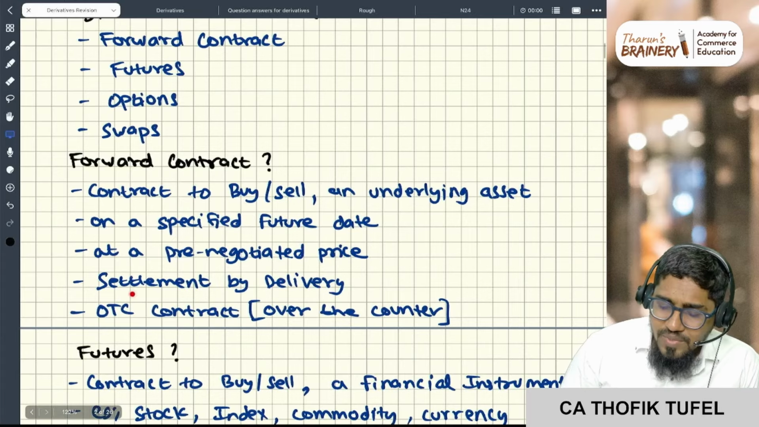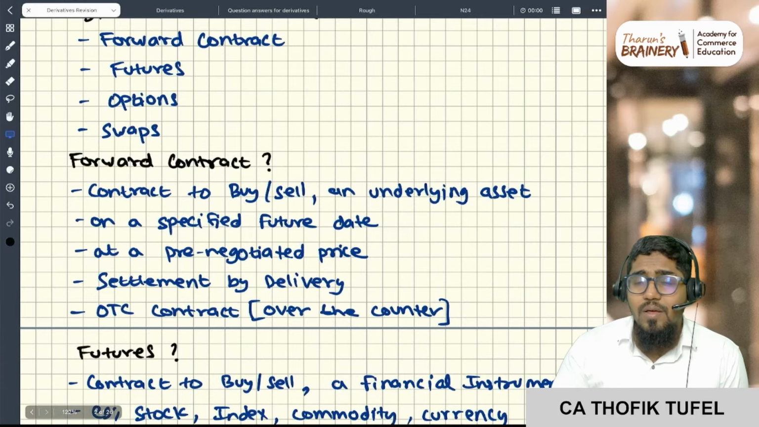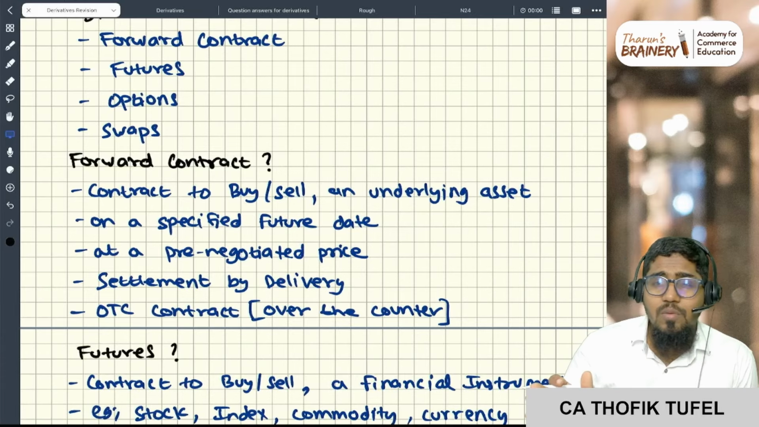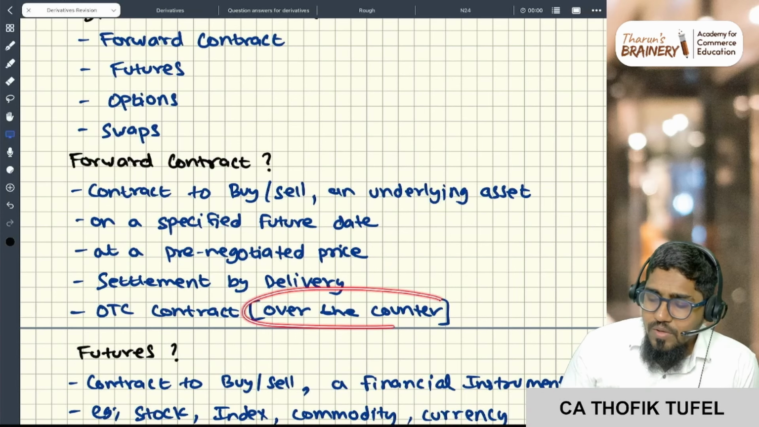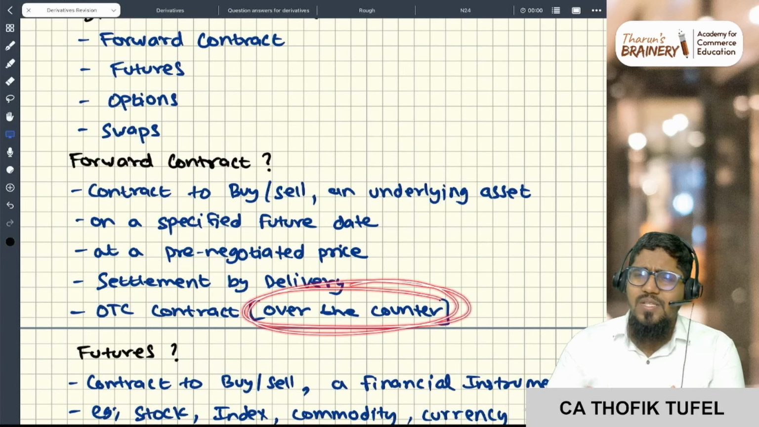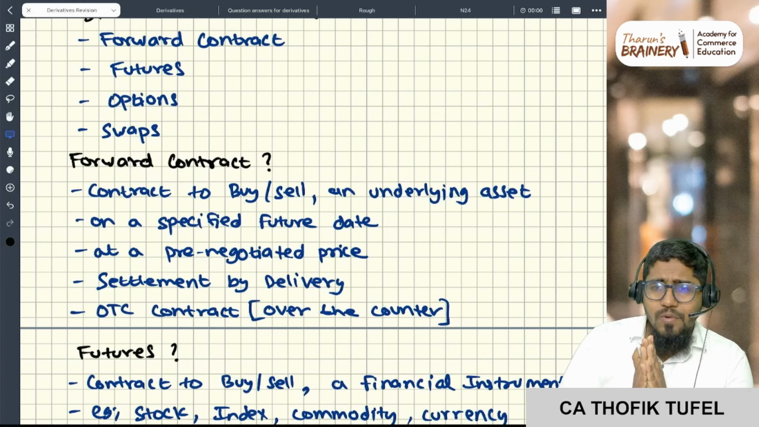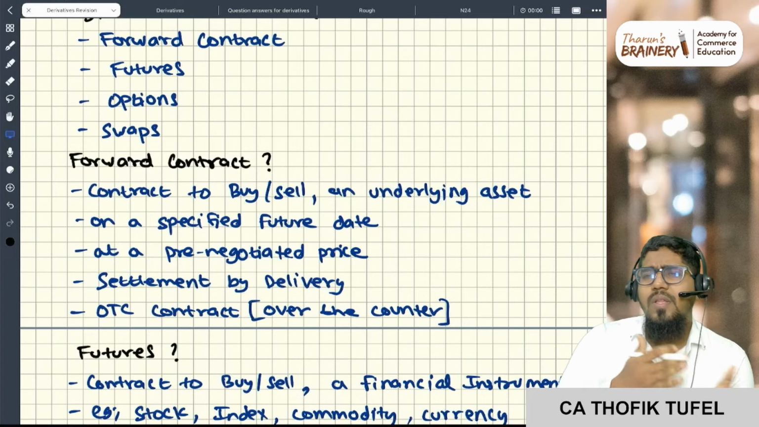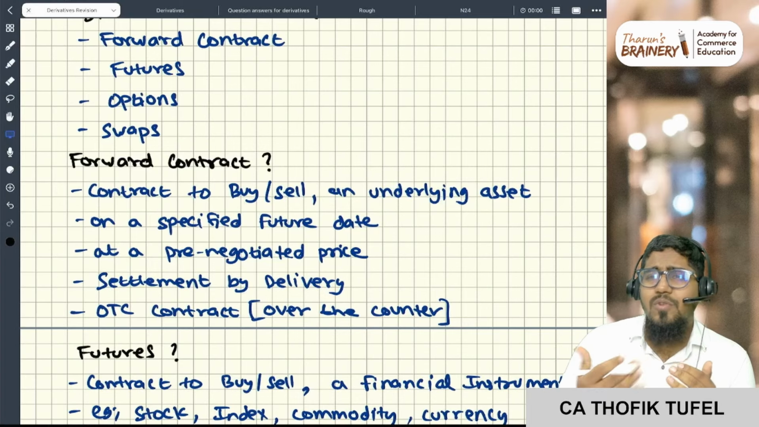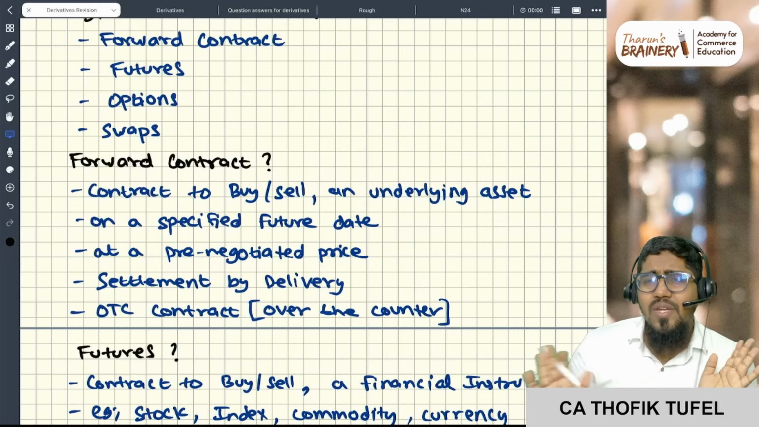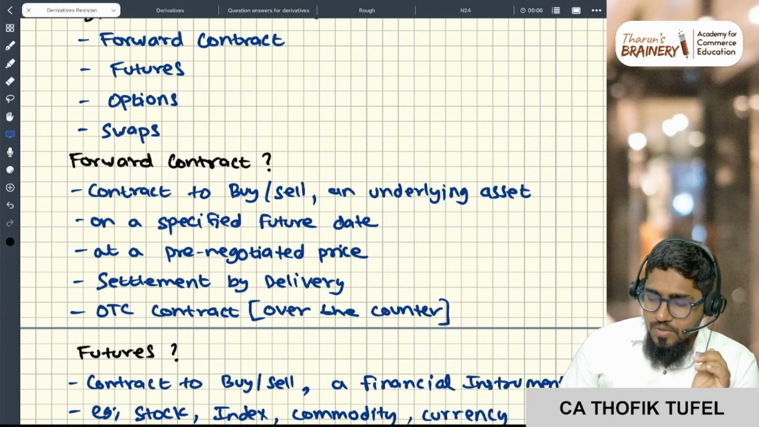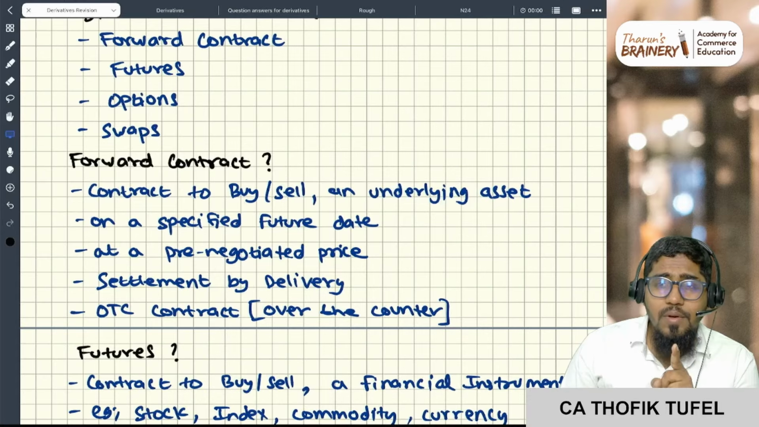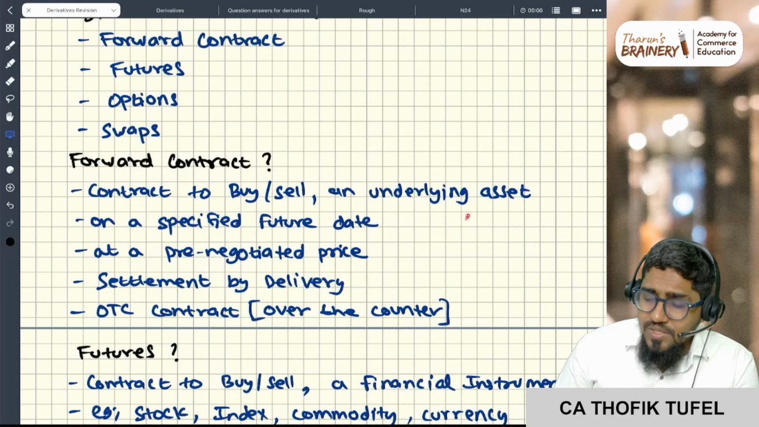So it will be settled by delivery. A forward contract, okay? I am not going into a stock market and all. It's OTC, also called over the counter. Over the counter means two persons are entering into a contract, and they are negotiating, right? So they can negotiate anything: 3 months, 3 months 10 days, 3 months 20 days. They can negotiate anything.